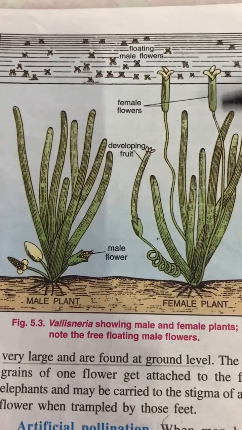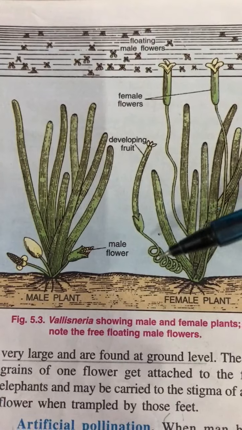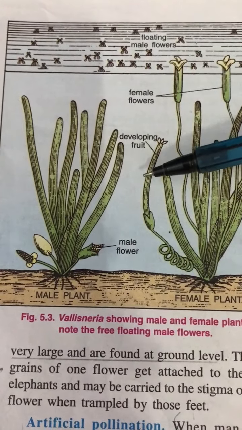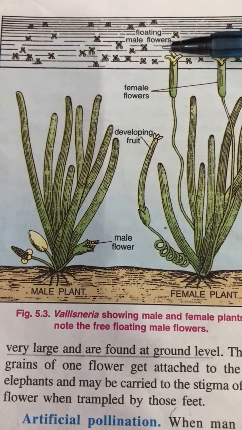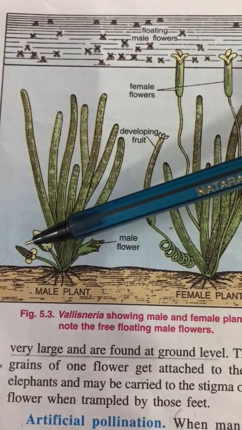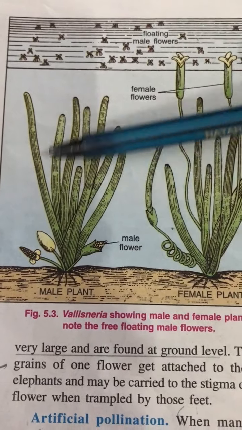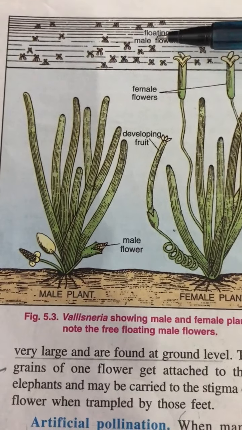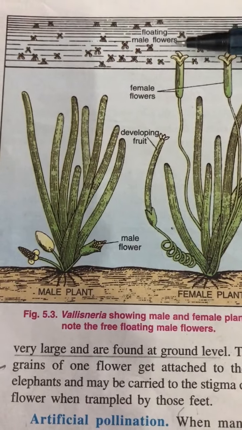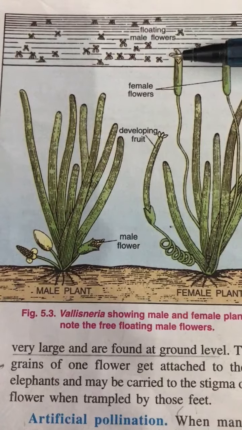This is the female flower. The female flower stalk or the pedicel is like a coiled spring. This spring uncoils, this flower comes on the surface. The male plant is separate, the male flowers are in an inflorescence. They are all set free. They are very light. They float on the surface of water. Surround this female flower. Pollen is transferred from the male to the female flower.